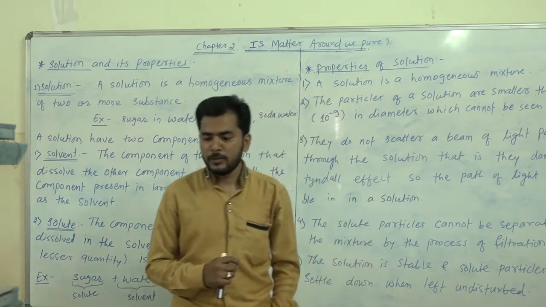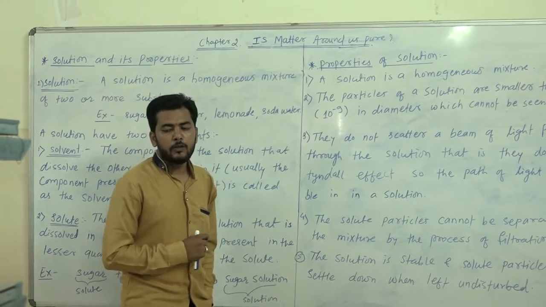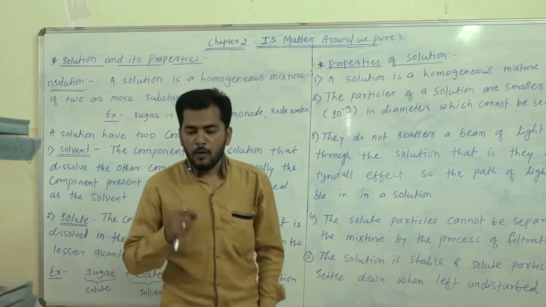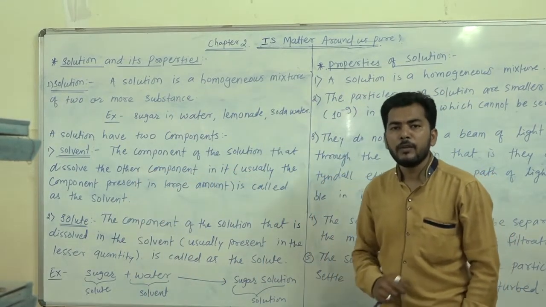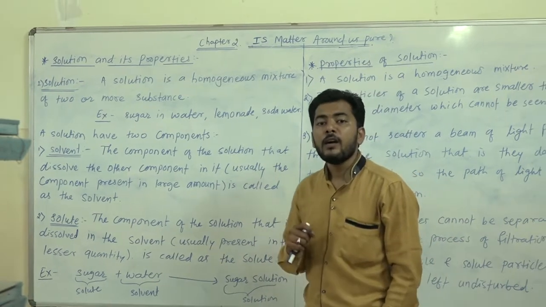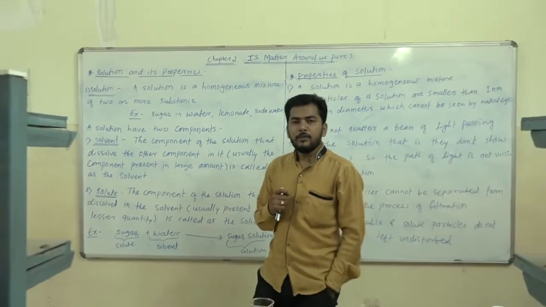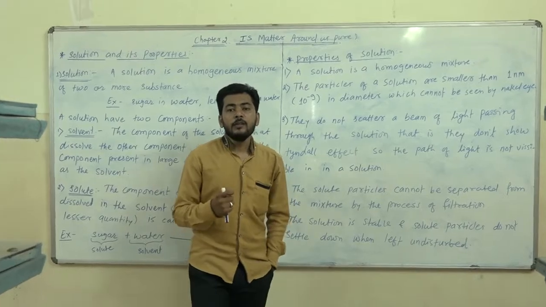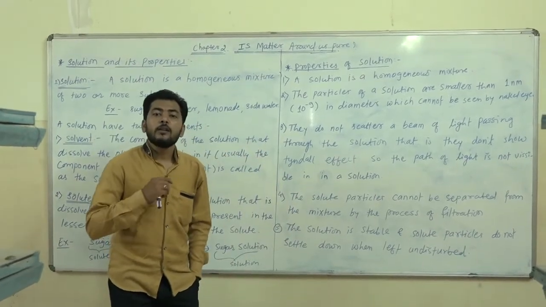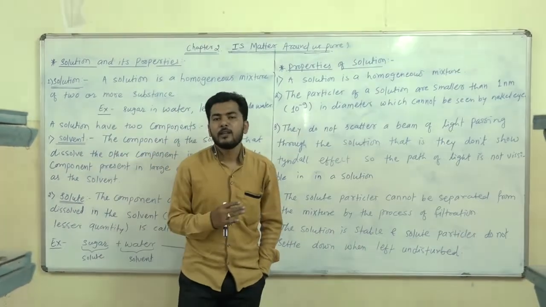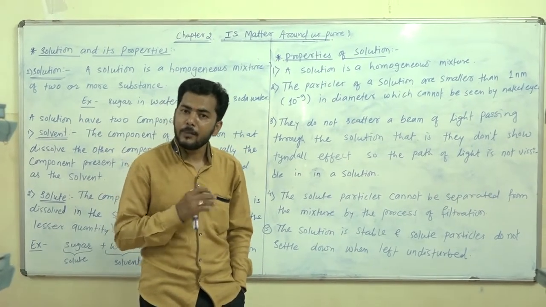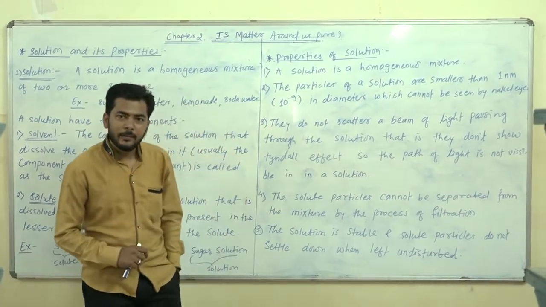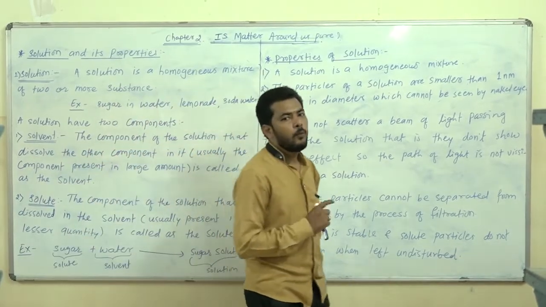What is a homogeneous mixture? A mixture is said to be homogeneous if all the components of the mixture are mixed uniformly, and if they are not showing separation boundaries, that mixture is known as a homogeneous mixture. An example of a homogeneous mixture is sugar in water.